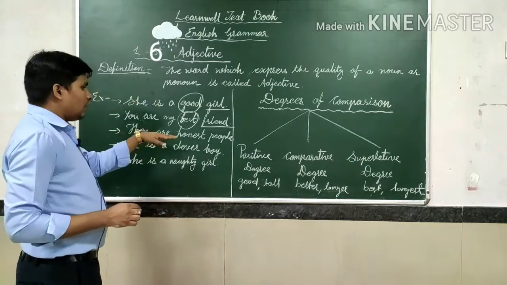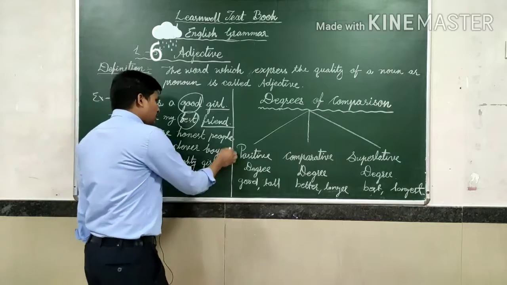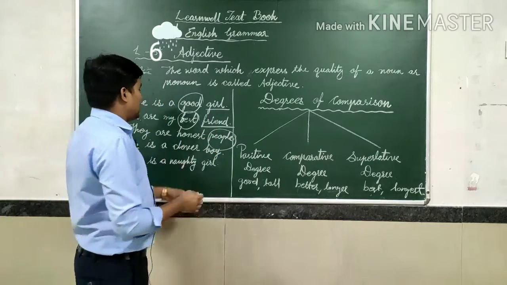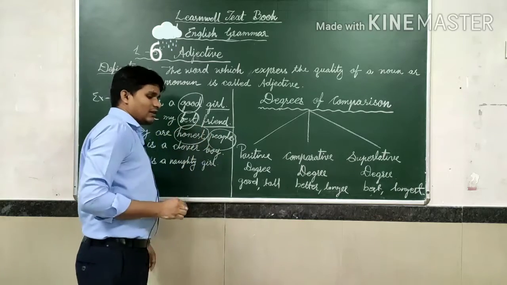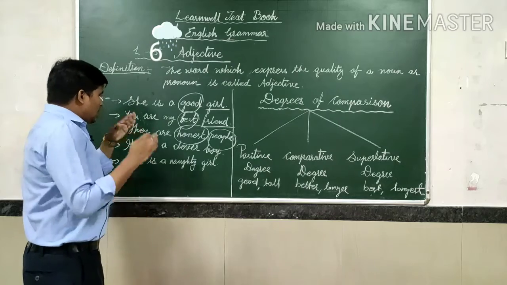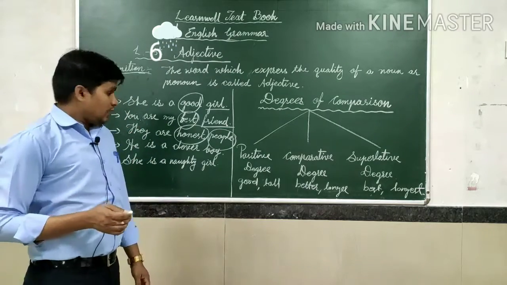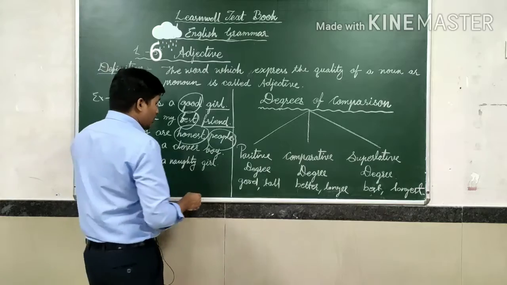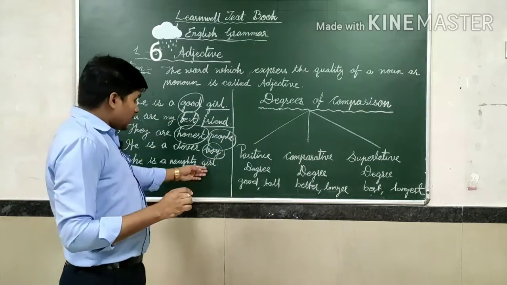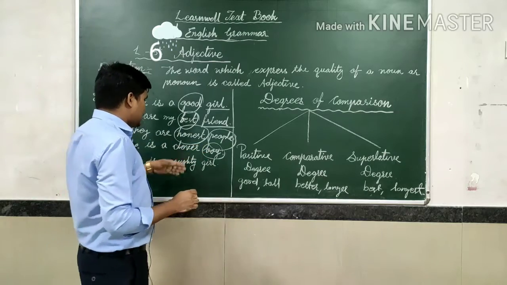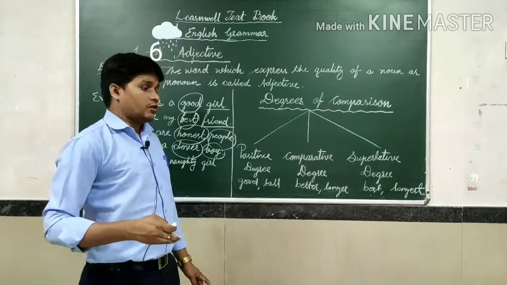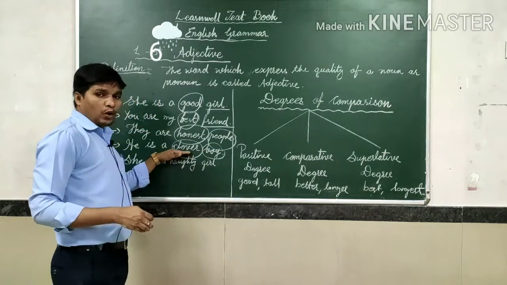Next, they are honest people. Generally they are people, but what type of people are they? Honest. Next, he is a clever boy. If you simply say he is a boy, you get little information, but here we got more information about the boy: what type of boy he was.